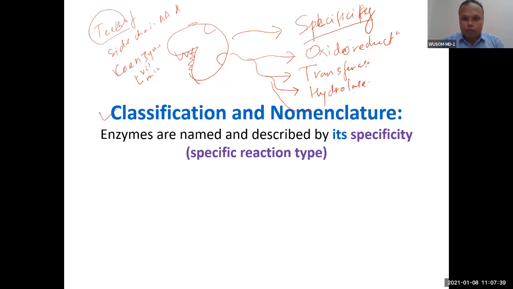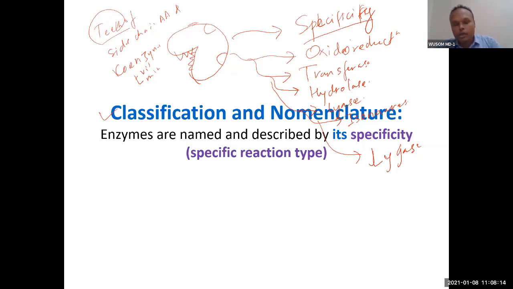Then the fourth group of enzymes breaks the bond. That is why we call it lyase. The fifth group of enzymes, there are six groups, causes isomerization. We call it isomerase. And sixth, they join the bond. We call it ligase. So this is actually specialty. They are specialized in some group of reactions. They are specialized in oxidation reduction, we call them oxidoreductase. Some groups of enzymes are specialized in transfer, transferase.